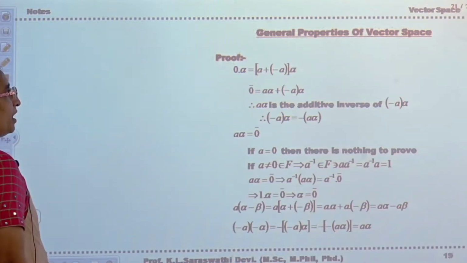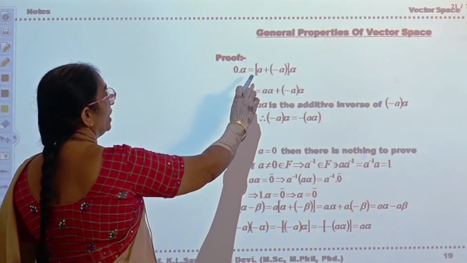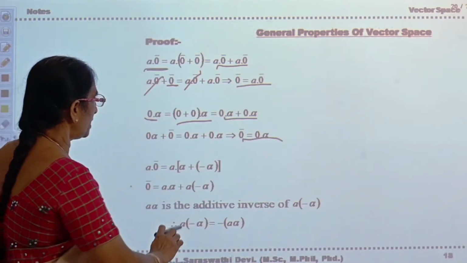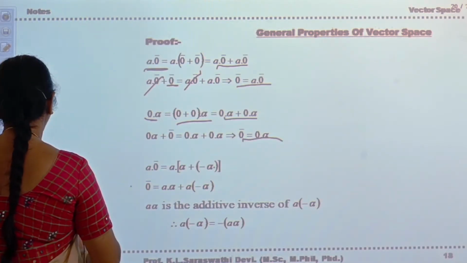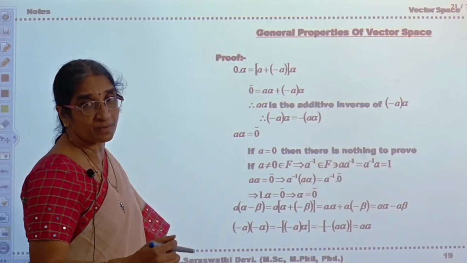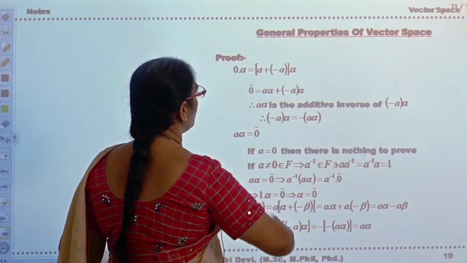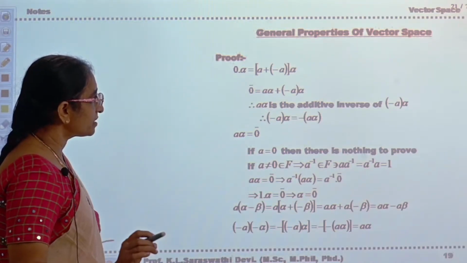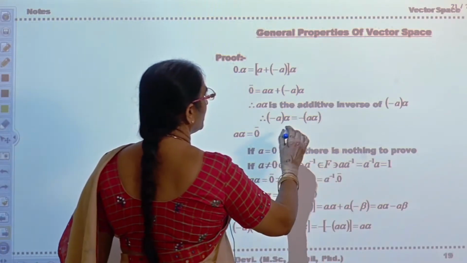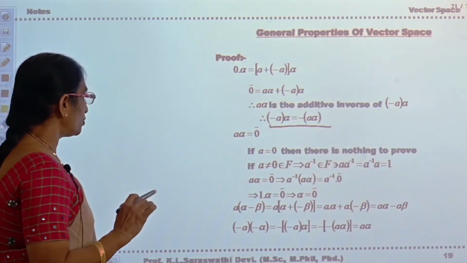Now is it okay? Now see the next one. 0 into alpha is again equal to A plus minus A. See here, in the previous one you have taken a vector. Here, alpha plus minus alpha is 0 bar, whereas here 0 means this is the scalar 0. So you are taking the elements from F, because F plus is also an abelian group. So A plus minus A into alpha is equal to 0 bar, that is equal to A alpha plus minus A alpha. A alpha is the additive inverse of minus A alpha. Okay.